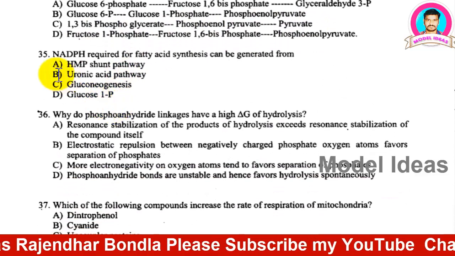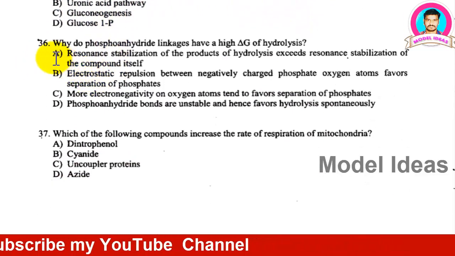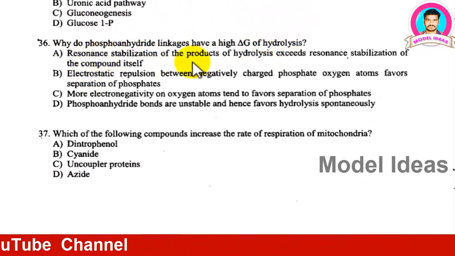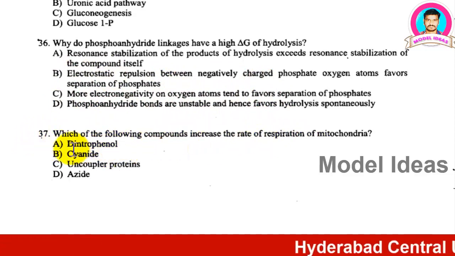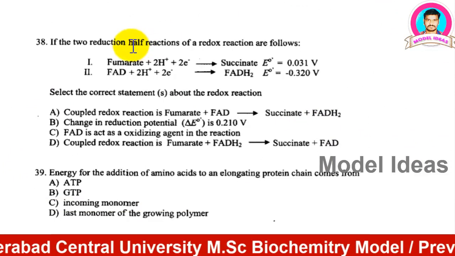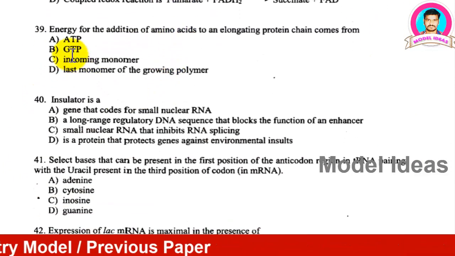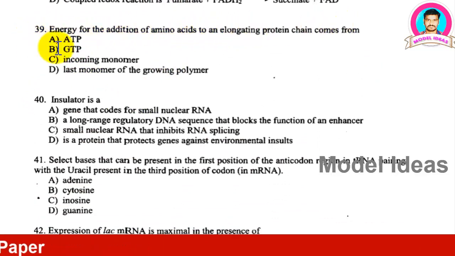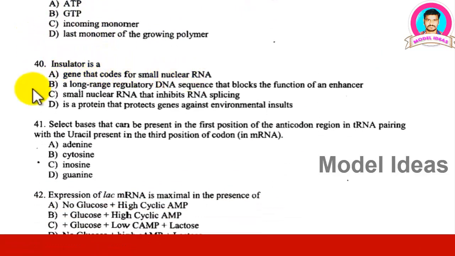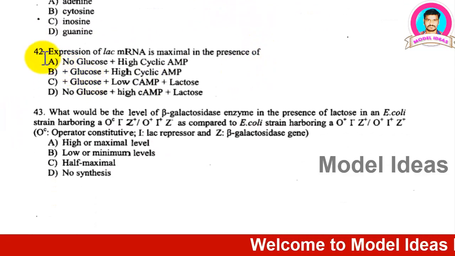Okay, now come to question number 35. Read these questions. Question number 36. That is a better option for state students who wish to complete your PG in biochemistry. Now question number 38, 39, up to 45 questions. The remaining 45 means 70 questions are one-mark questions.